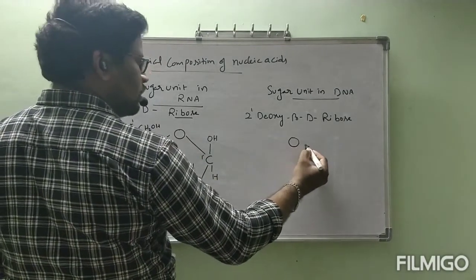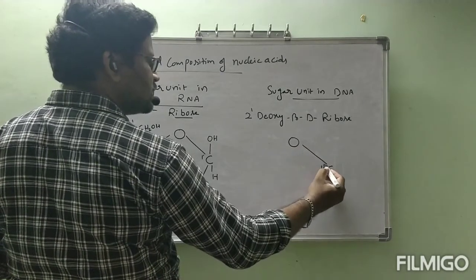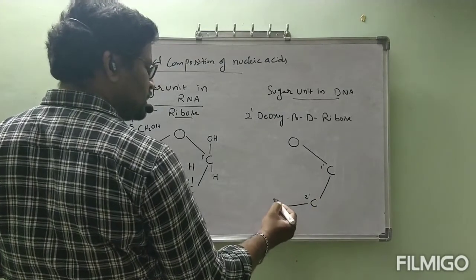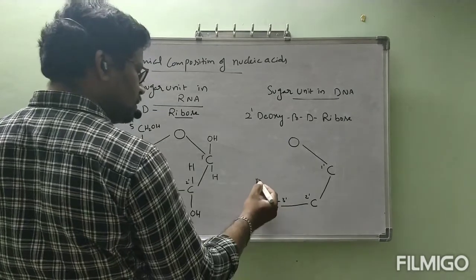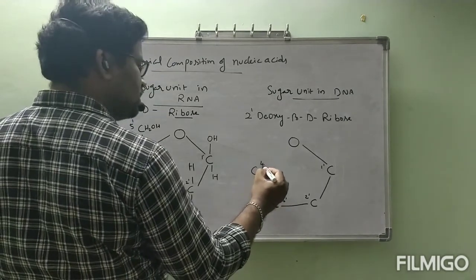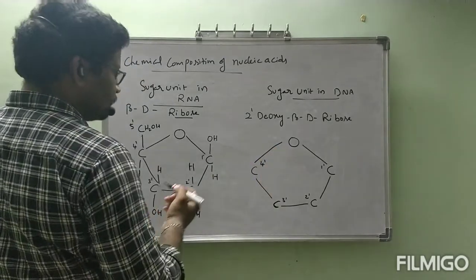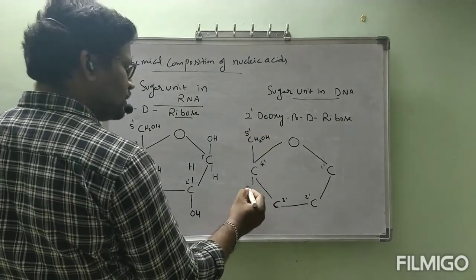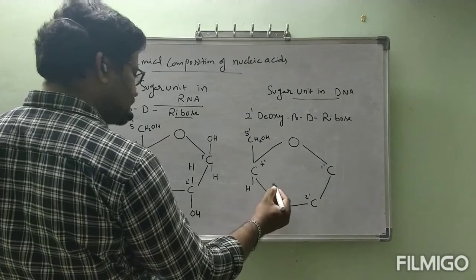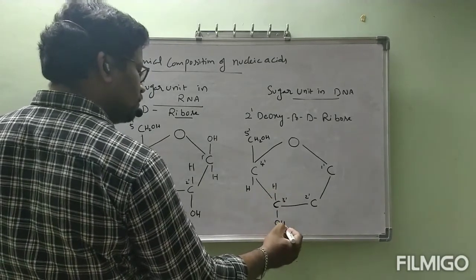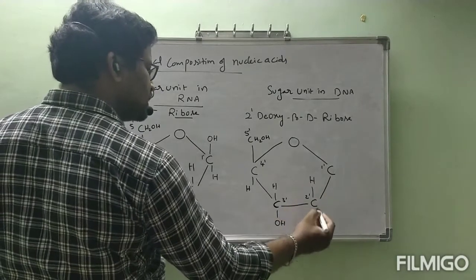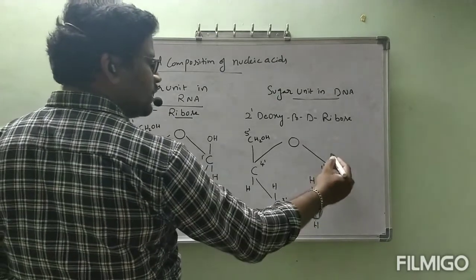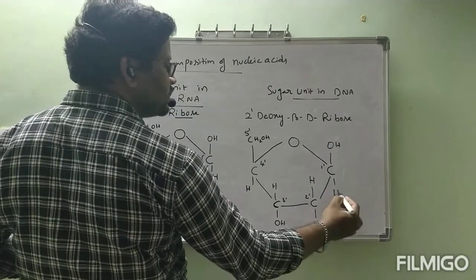O, C1', C2', C3', C4', bonds. Now this is CH2OH, 5', this is H, next 3', H, OH, 2', H, H. Here we have OH, here H only, deoxy, okay. Here this is OH, this is H.